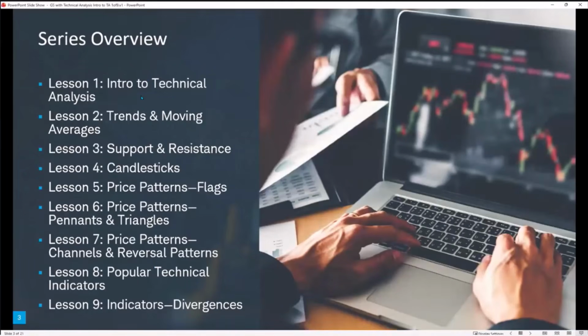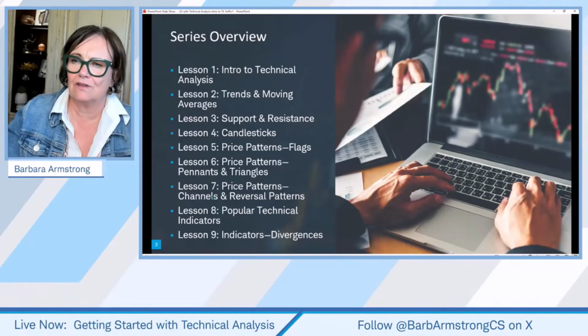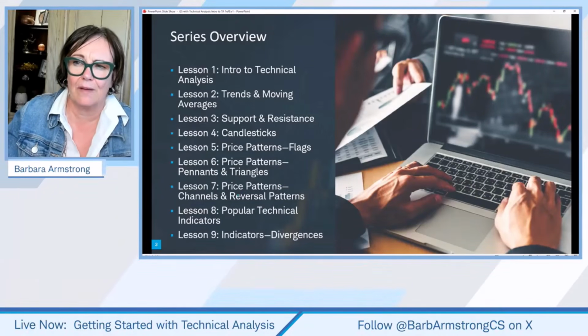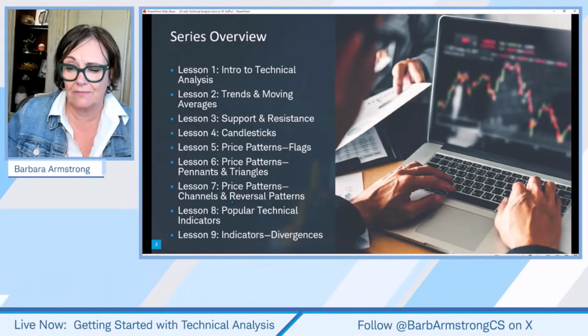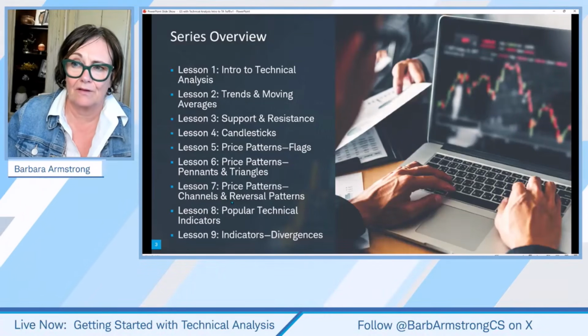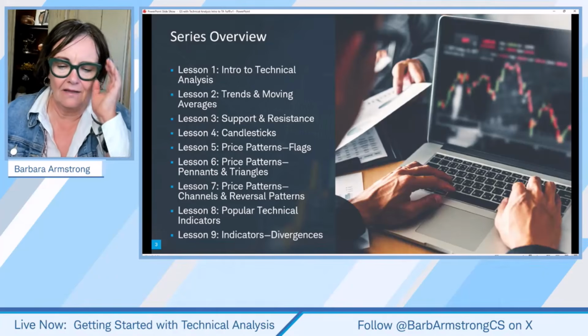This class, we designed to be taught in about a 9-week rotation. And probably once a quarter, I will start at the beginning of this rotation and we will go week by week all the way through. And then I'll take a few weeks where I'm just taking individual topics. Today, we're going to focus more on these reversal patterns and how we might, one, recognize them and then two, trade them. Okay, so that's what's going to be on the menu for today.